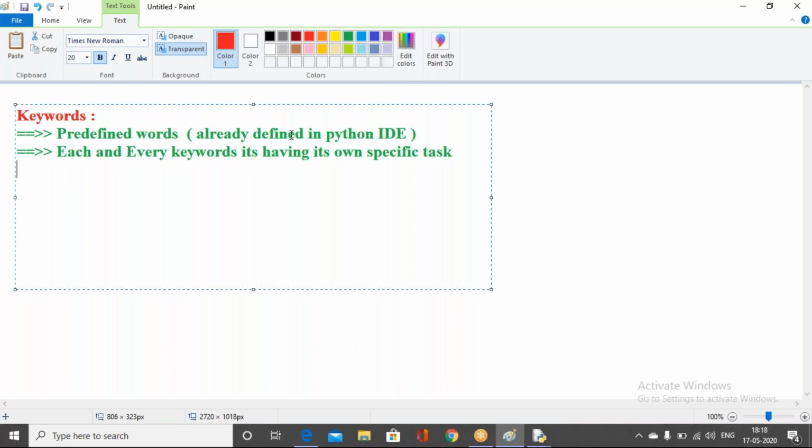I can give you some examples for understanding keywords. For example, print is a keyword. This print keyword is used for displaying purposes, displaying on the monitor. That is the functionality of the print keyword. And the next one is the del keyword.